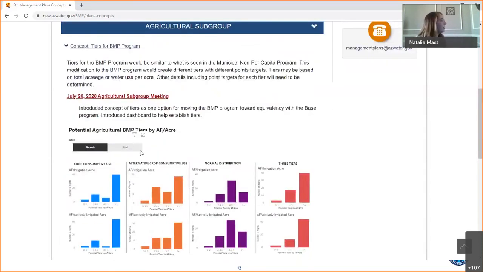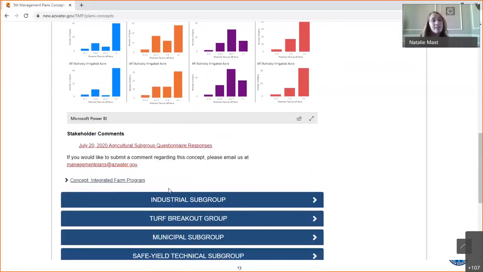Amanda will talk through the TIERS program and the integrated farm program a little bit later, so I'm not going to get into the details of those proposals at this point. But we do want to emphasize that these are resources that are available, and make sure that you all are aware of what is available to you and the ways that you might better engage.